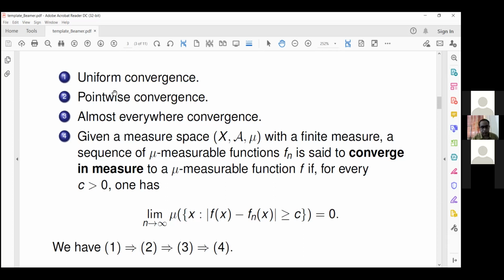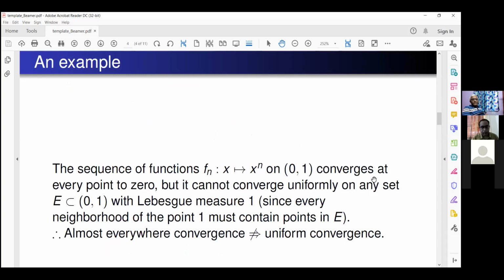I'll start with an example first. Take the functions x mapping to x raised to n on (0, 1). This converges at every point to 0, right? I am removing the corners 0 and 1. So at every point it converges to 0, and it cannot converge uniformly.